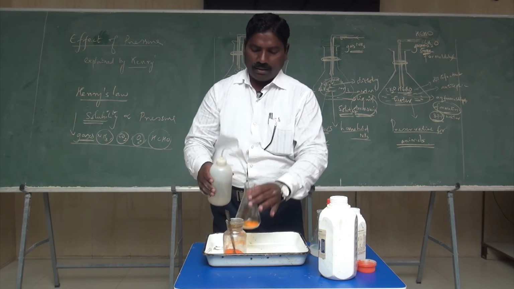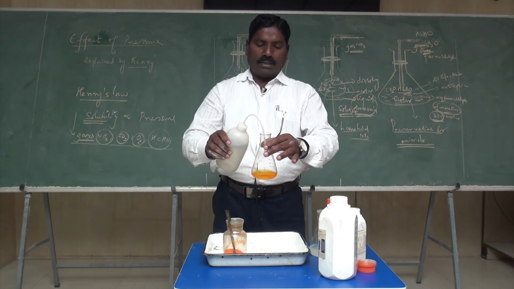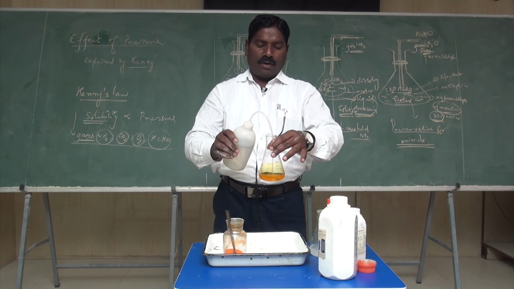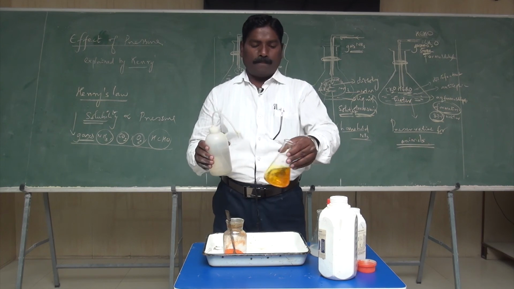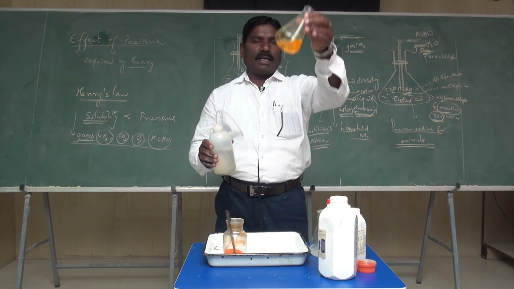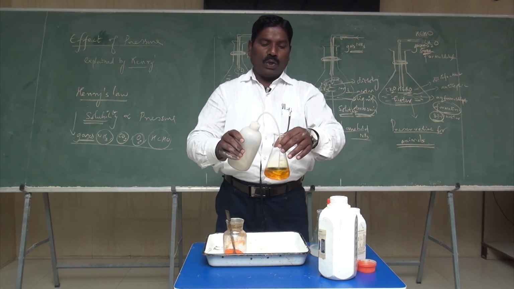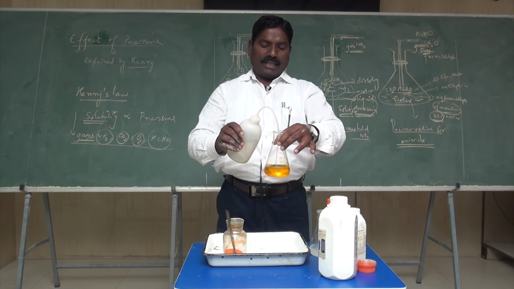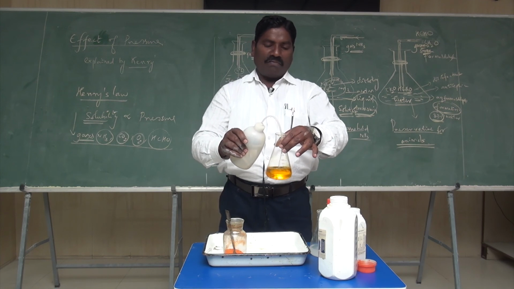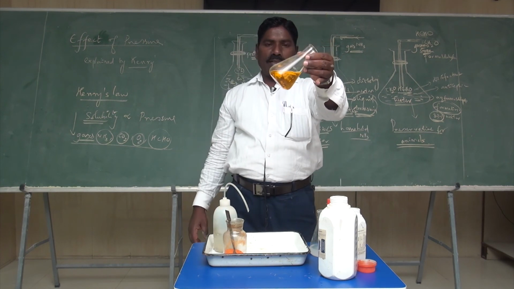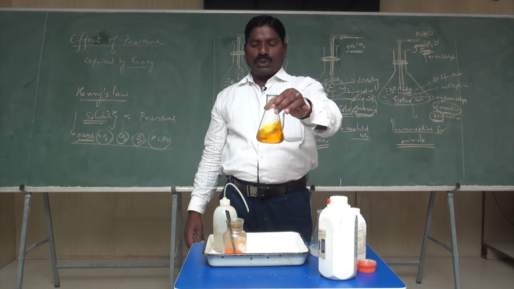You see, we find a clear solubility. Here the yellow color in this conical flask is very light yellow. This is called a dilute solution.